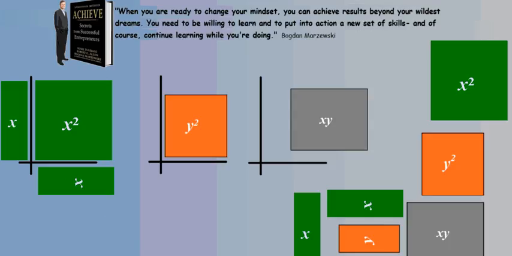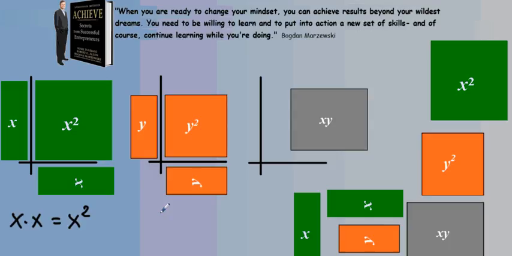So I repeat, an x tile multiplied by itself produces an x squared tile. Using this analogy, you can definitely agree that multiplying 1 y tile with another y tile, you will create an area that is equal to y squared. So y times y is equal to y squared.